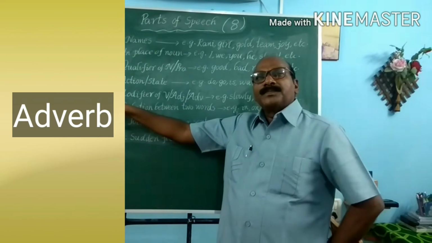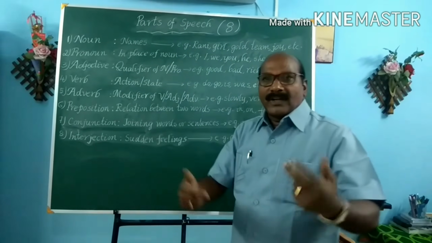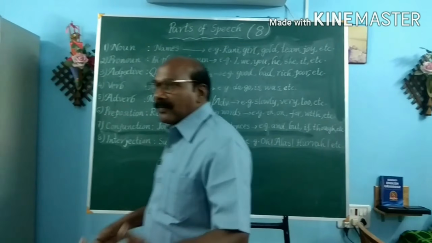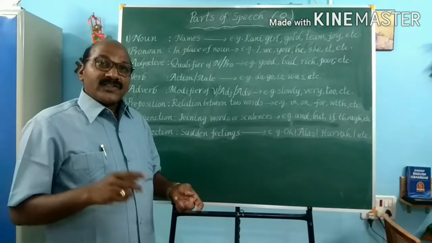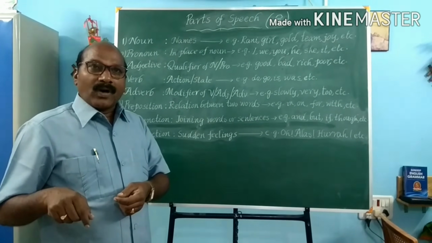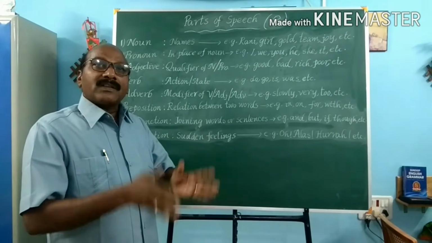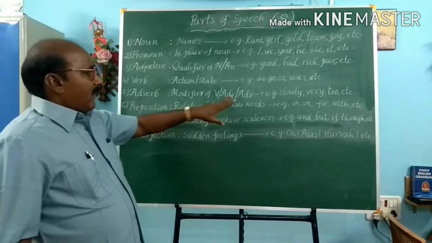Next, adverb. In the very word adverb you get the meaning. Add, verb. Adverb means adding something to the meaning of a verb. We add something to the meaning of a verb. For example, I say, I speak fluently. How do I speak? I speak fluently. The word fluently is an adverb in this context because it adds something to the meaning of the verb speak. Here are some more examples.